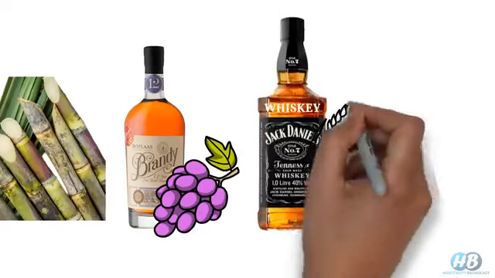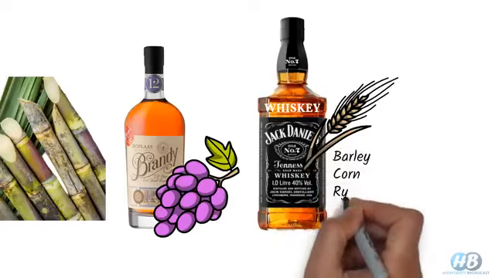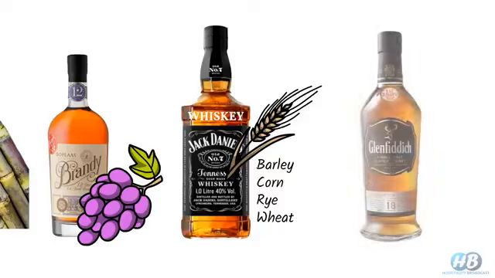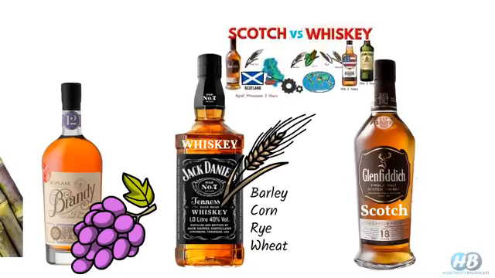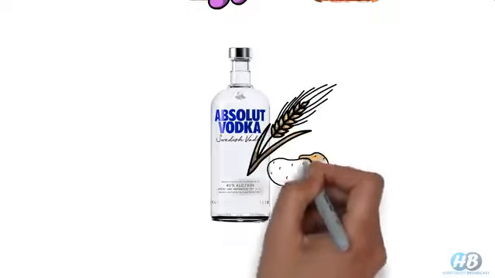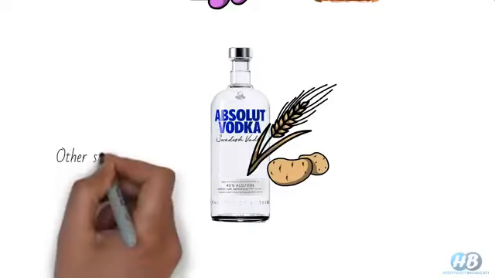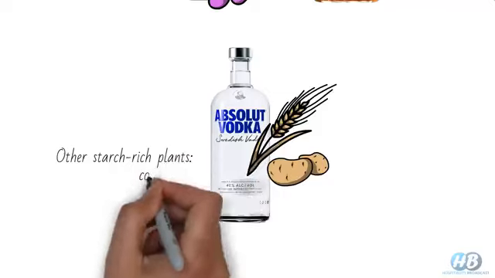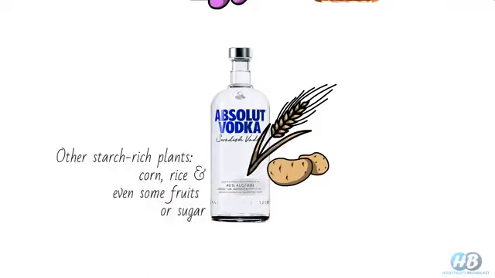Whiskey is made from fermented grain mash, which can include barley, corn, rye, and wheat. Scotch is also a kind of whiskey which is made in Scotland. For the difference, you can check this video. Vodka is traditionally made by distilling the liquid from fermented grains or potatoes. However, nowadays it can also be made from other starch-rich plants like corn, rice, and even some fruits or sugar.